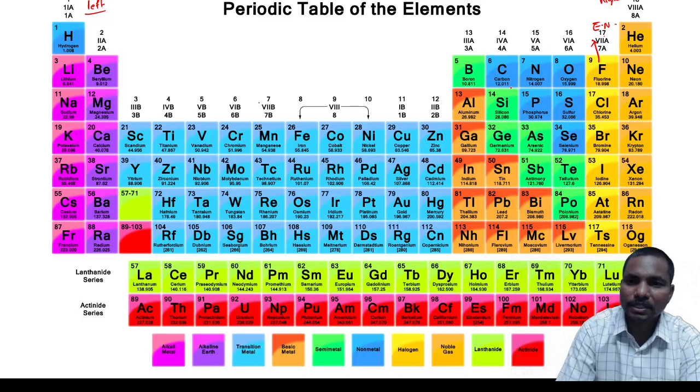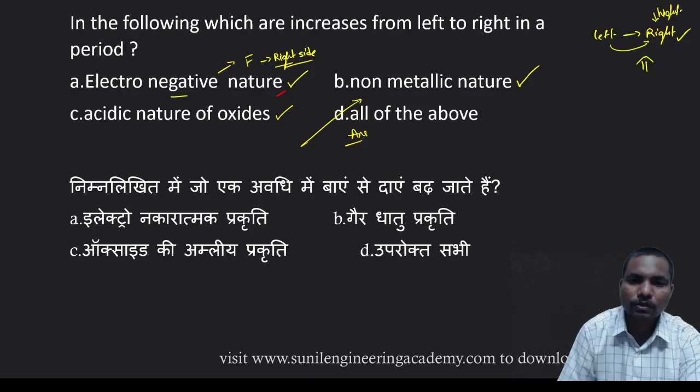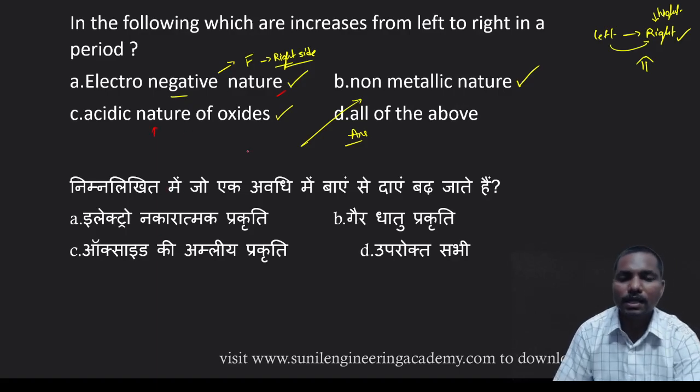And non-metallic nature: non-metals, carbon, nitrogen, oxygen, phosphorus, sulfur, fluorine, chlorine, all these are non-metals only. Non-metals are on the right side, so left to right increases. Non-metals are acidic in nature, metals are basic in nature. So all these increase.